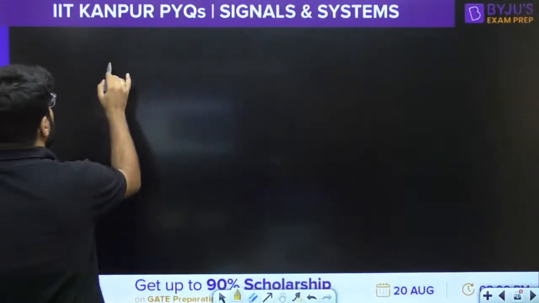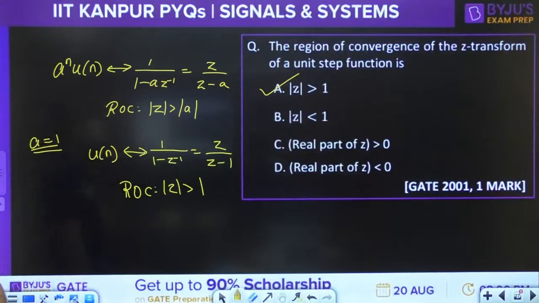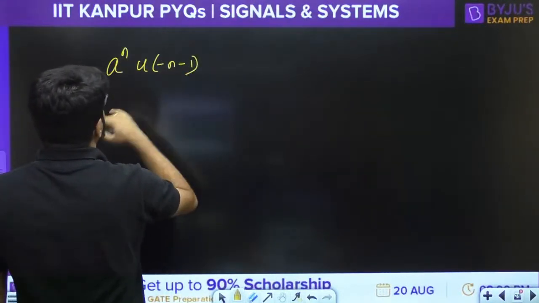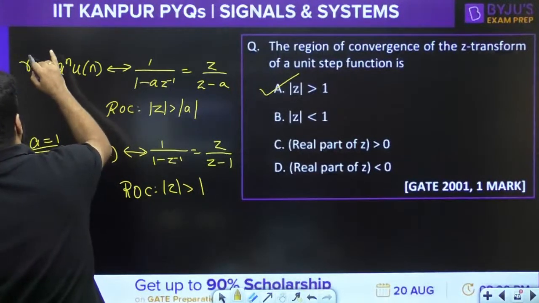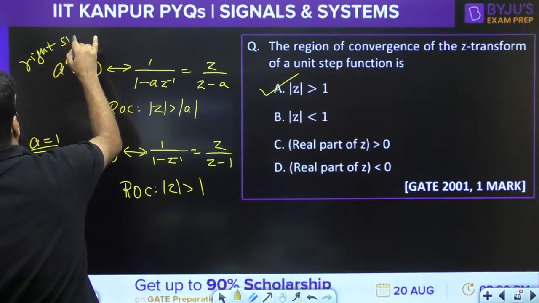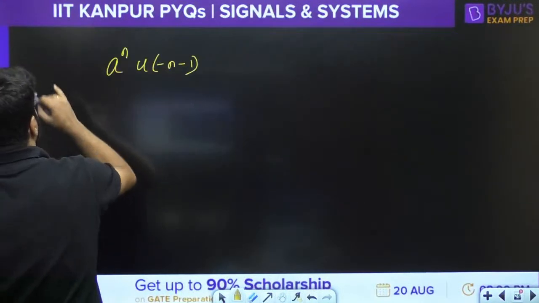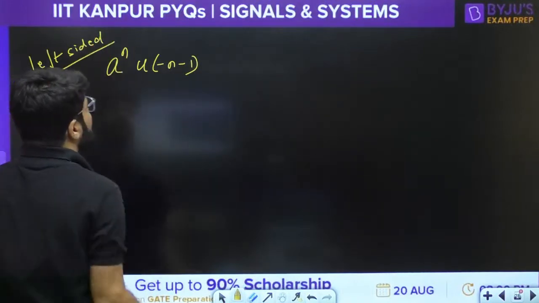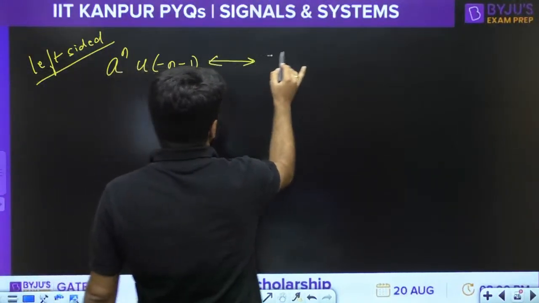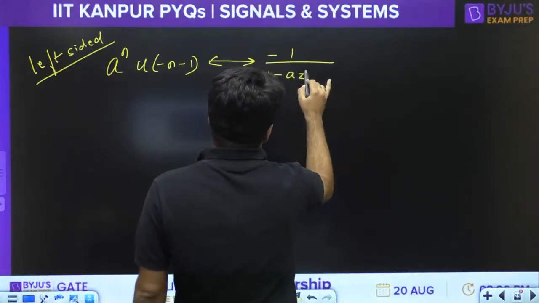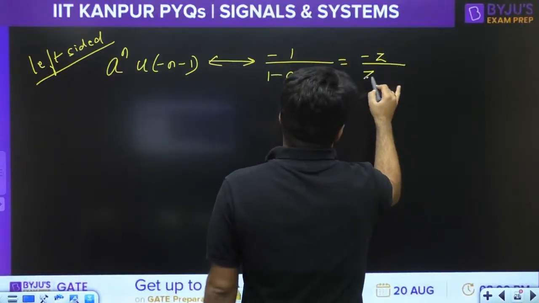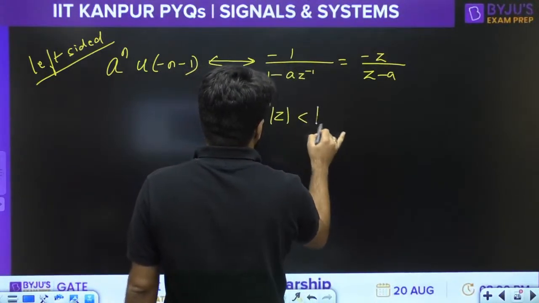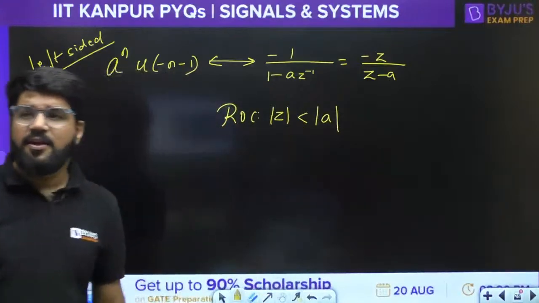On the other side, if I want to talk about a raised to the power n u[-n-1], this was right sided. If I go to the left sided story, a power n u[-n-1] has the Z transform minus 1 upon 1 minus a z inverse or minus z upon z minus a with the ROC modulus of z less than modulus of a, interior of a circle.